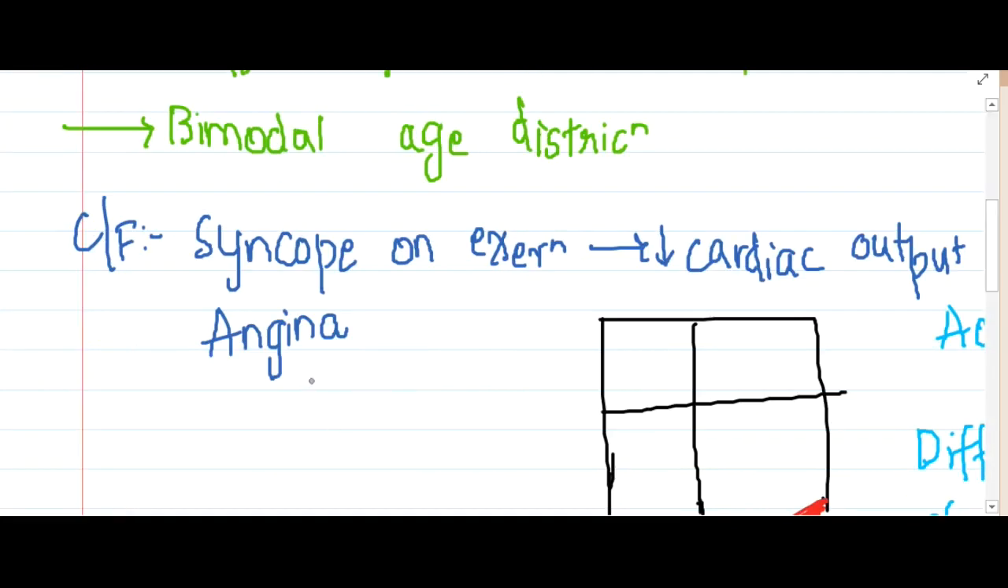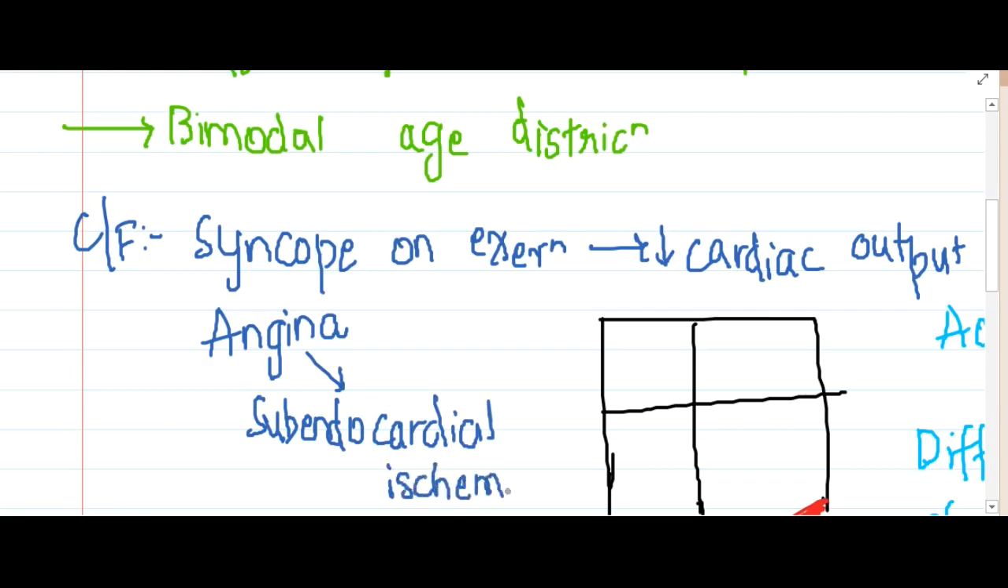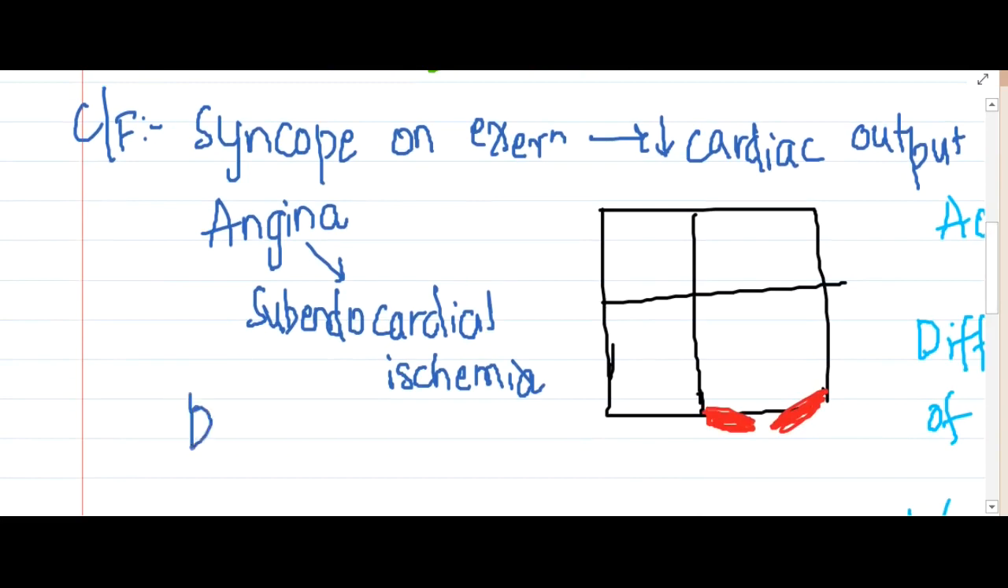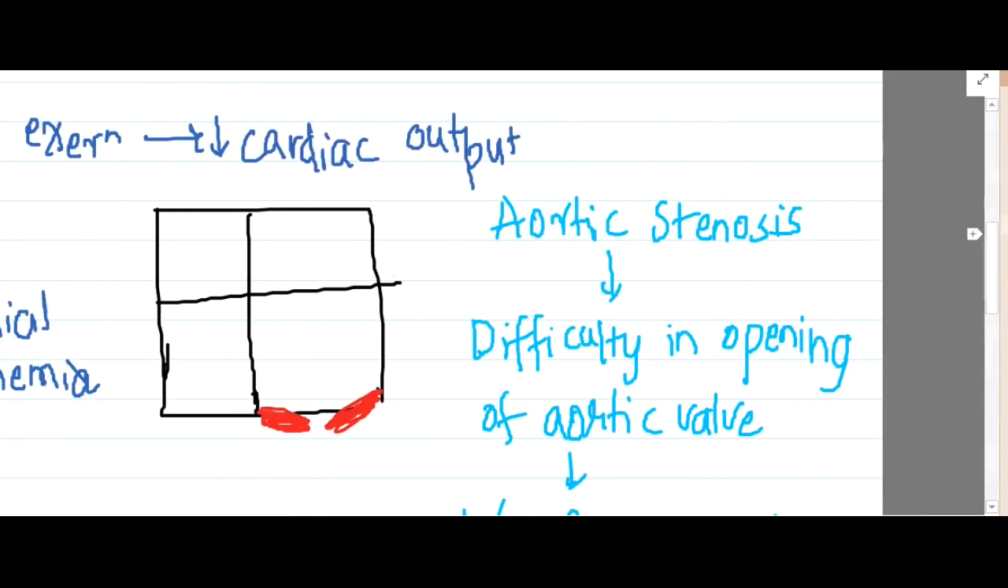Now this angina can also result in subendocardial ischemia, and it can sometimes progress to myocardial infarction if it is not resolved. Then there is dyspnea. Why is there dyspnea? See, I will tell you this.